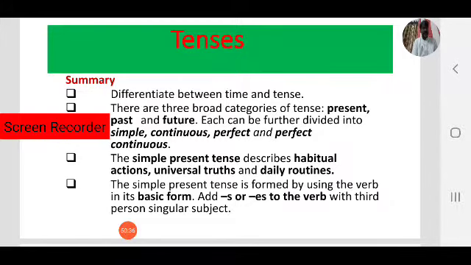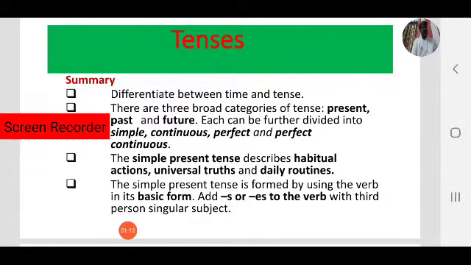Next, scientific processes. As we have seen, water boils at 100 degrees Celsius, or 1 plus 1 is equal to 2, right. Next one is commentaries. Commentaries also use simple present tense. We also focused on the form of the simple present tense. Form means structure. The structure of simple present tense.